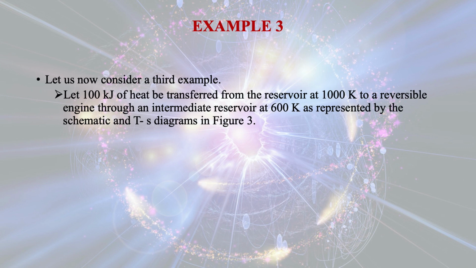Let us now consider a third example. Let 100 kilojoule of heat be transferred from the reservoir at 1000 Kelvin to a reversible engine through an intermediate reservoir at 600 Kelvin, as represented by the schematic and TS diagram in figure 3. Let us look at figure 3 and see the process.